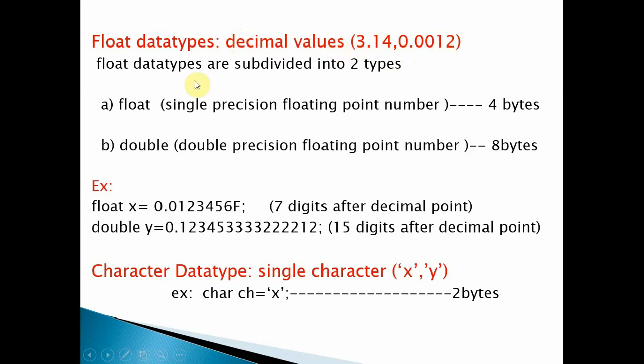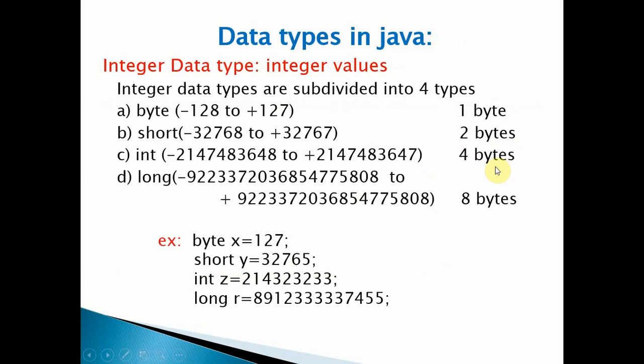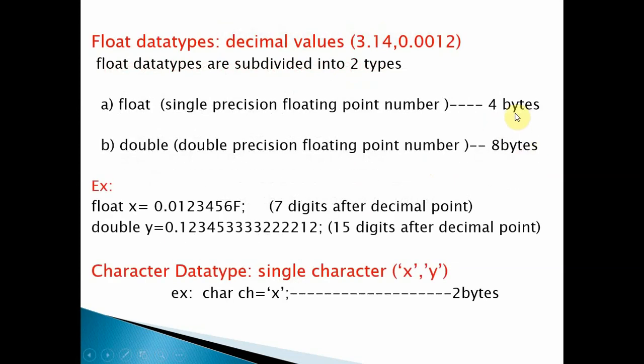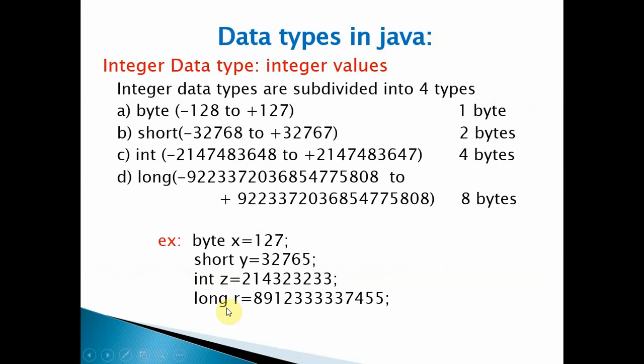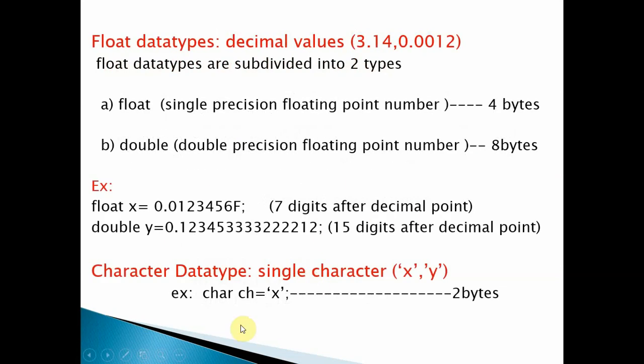There are two kinds of floating data types: one is float, and the other is double. What is the difference between them? It is the precision. Float is a single precision floating point number, whereas double is a double precision floating point number. Don't confuse the difference between these two. The memory sizes occupied by these types are 4 bytes and 8 bytes. Here int also occupies 4 bytes, and float also occupies the same 4 bytes. The difference is that int holds only whole numbers, but here we can include decimal values also.